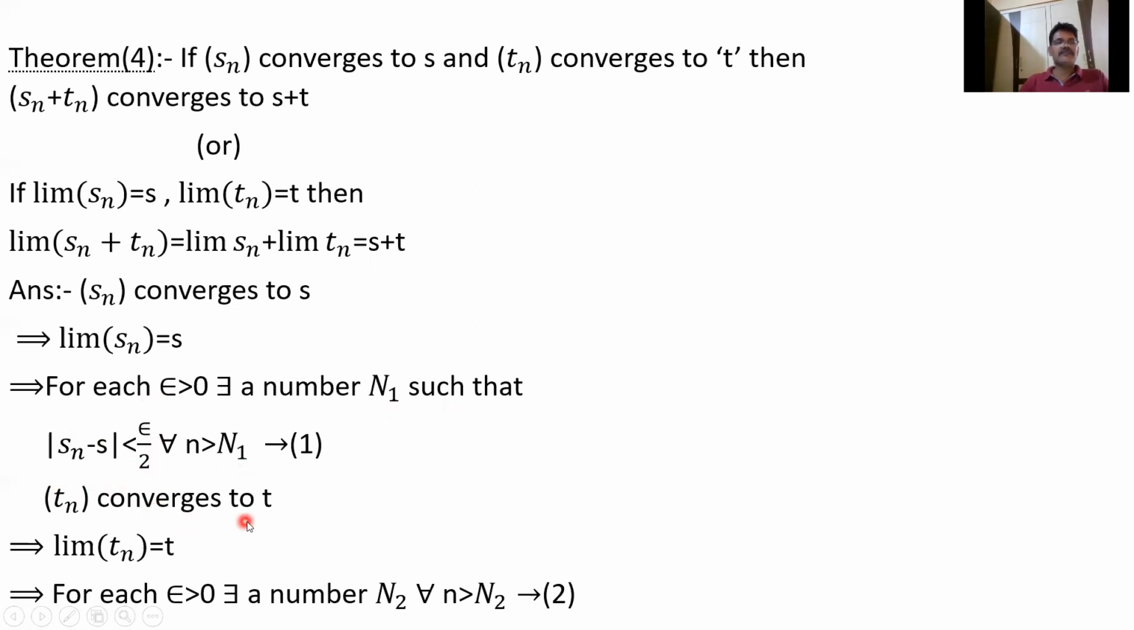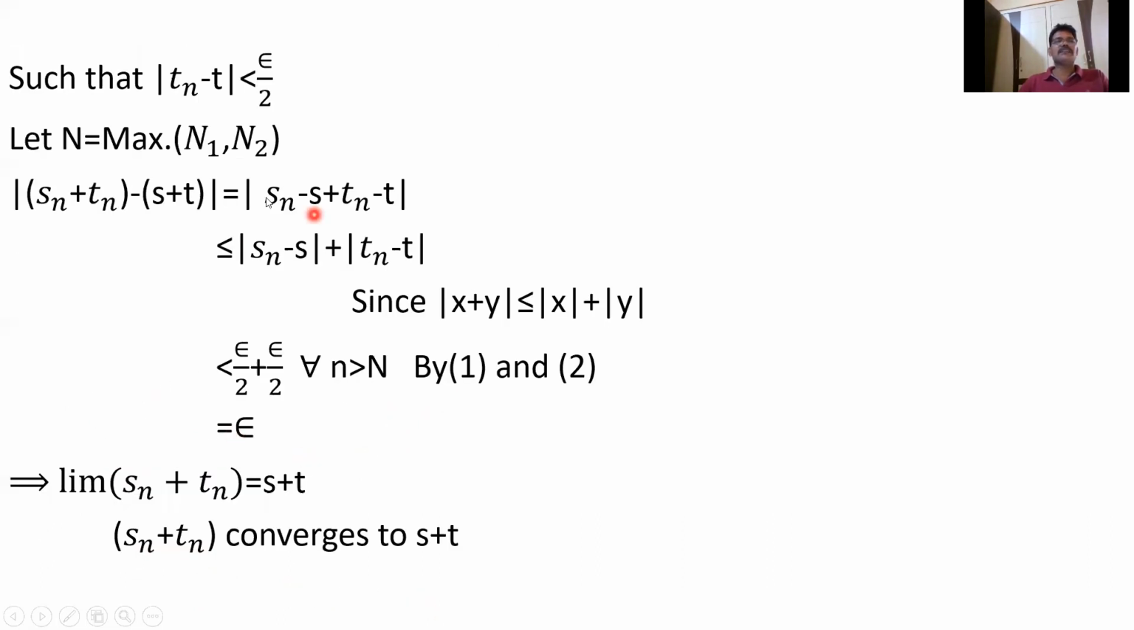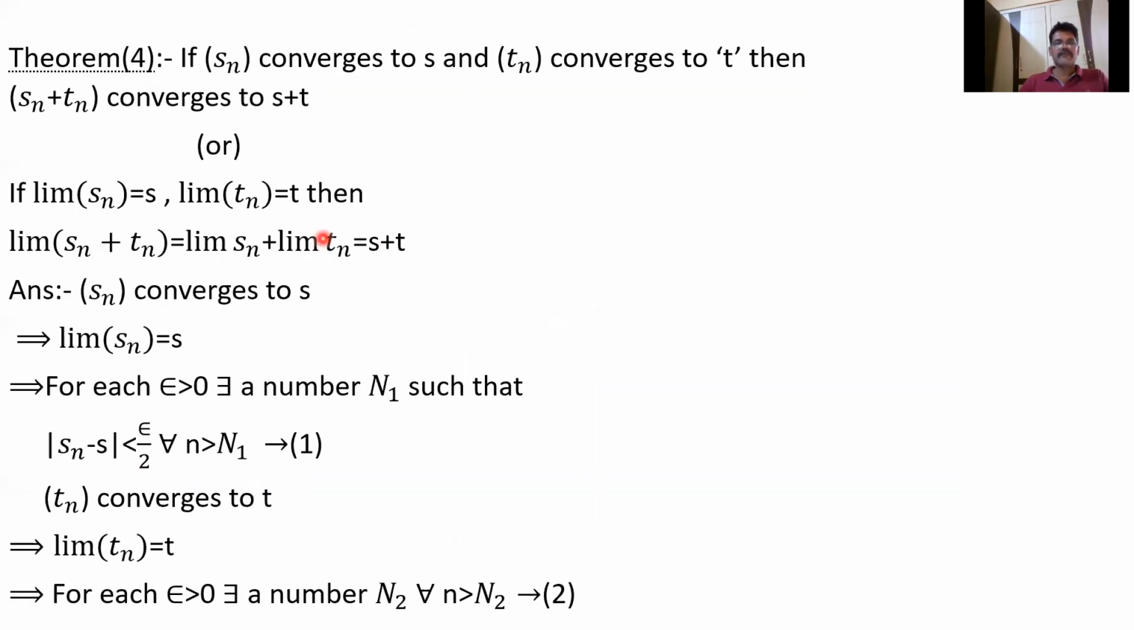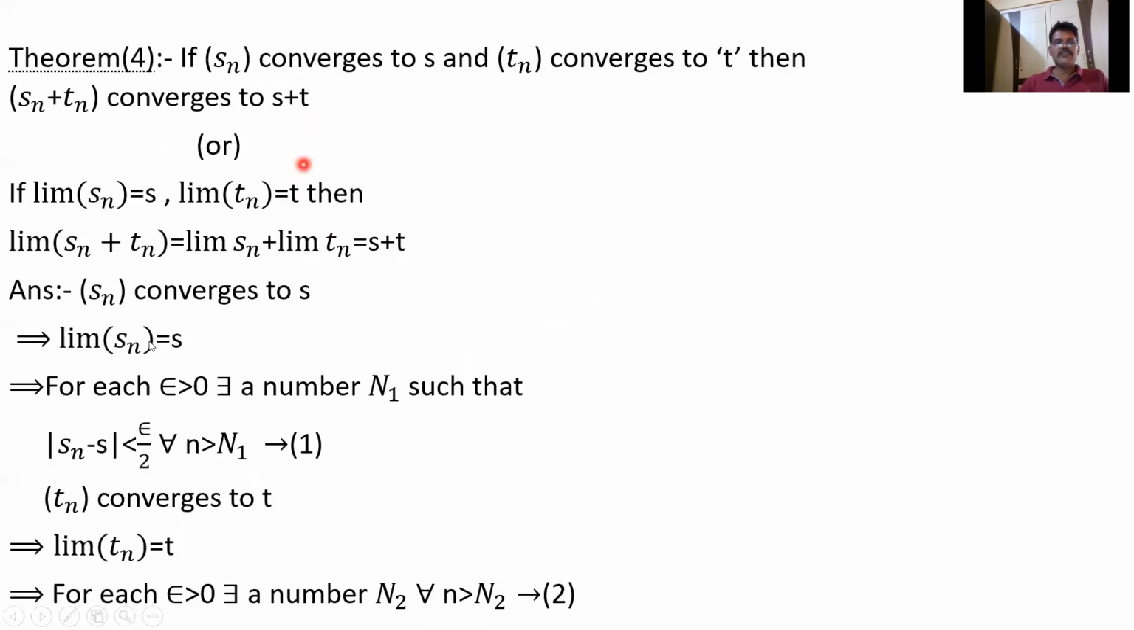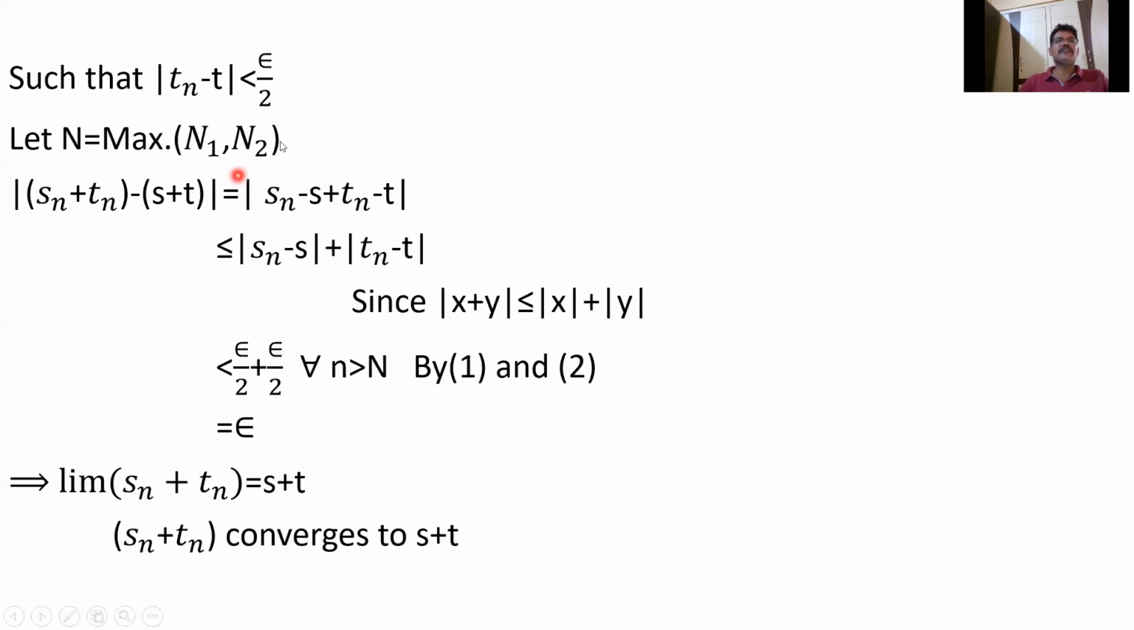Similarly, tn converges to t implies limit tn equals t. For each epsilon greater than 0, I will get another number n2, which may or may not be the same number. That's why I have taken another. So there exists a number n2 such that for all n greater than n2, mod tn minus t is less than epsilon by 2. This inequality is true after the n1 term, and this inequality is true after the n2 term.